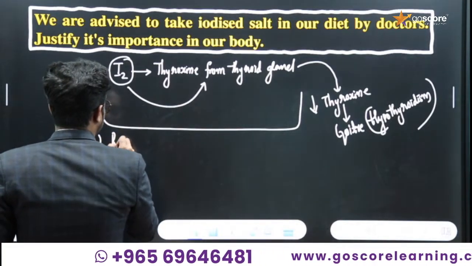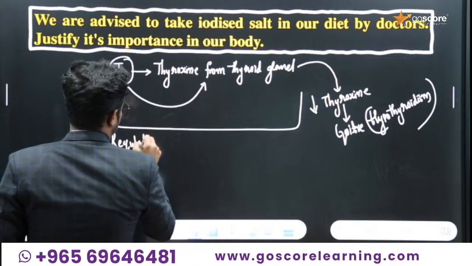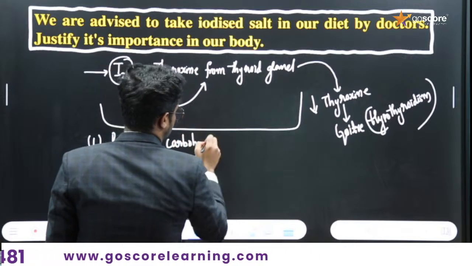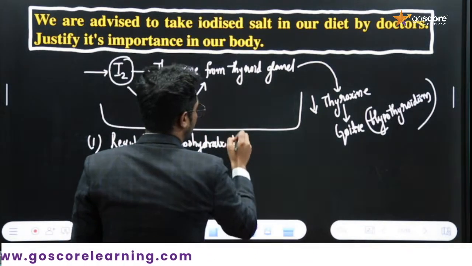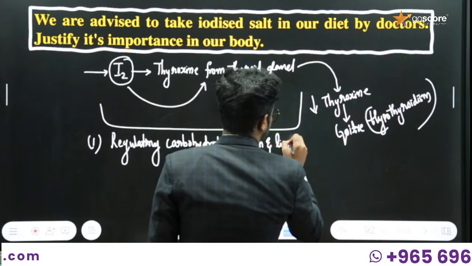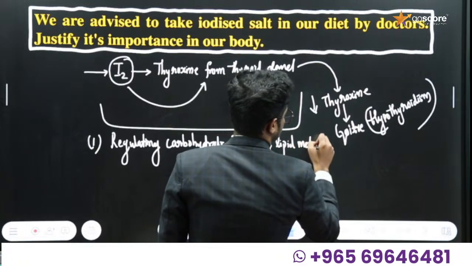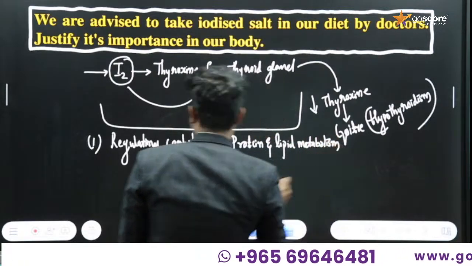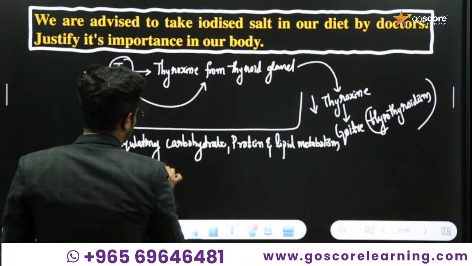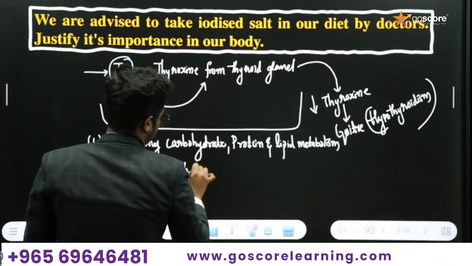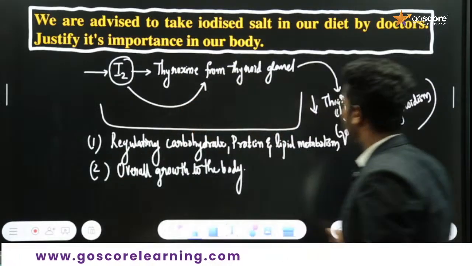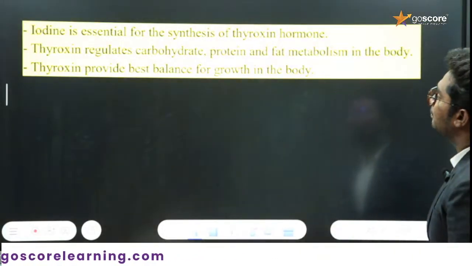Regulating carbohydrate, protein, and lipid metabolism. At the same time, it will provide overall growth to the body. If you are writing all those points, you will be able to score good marks.